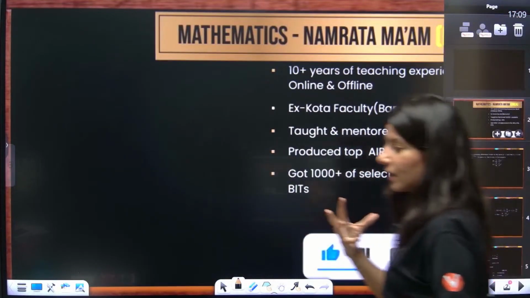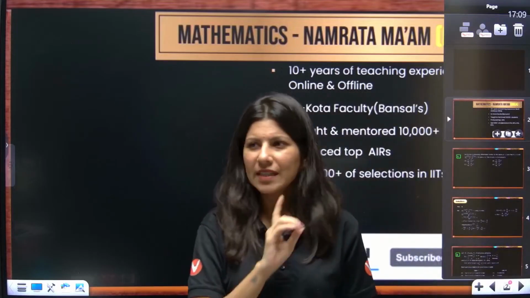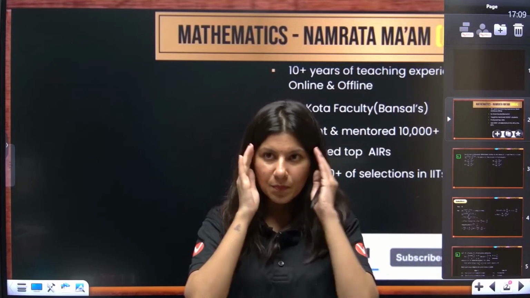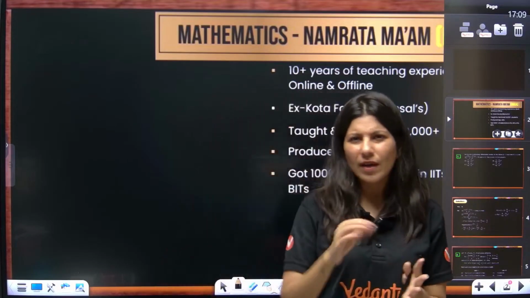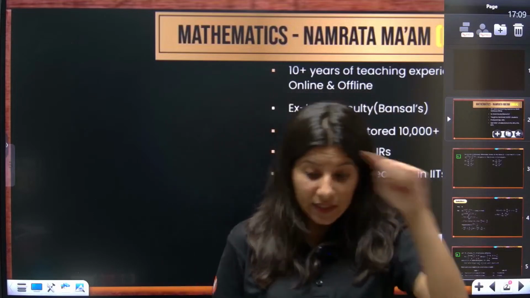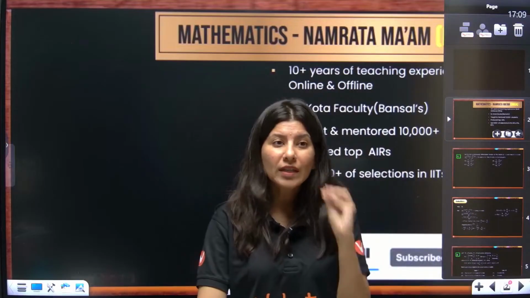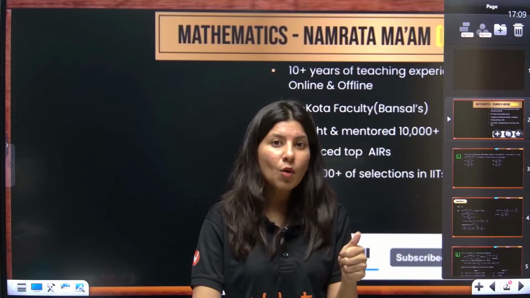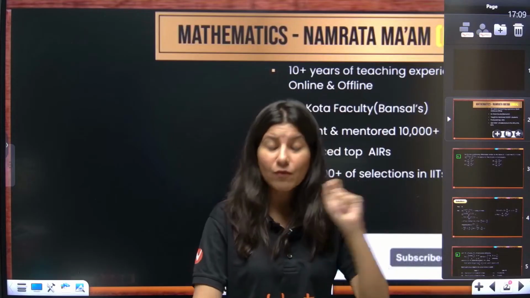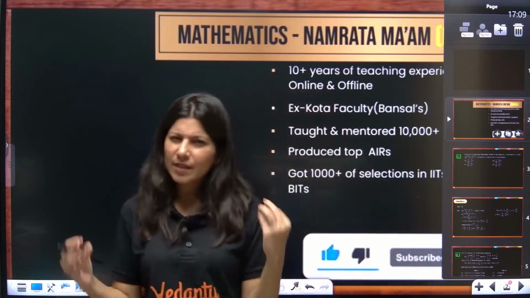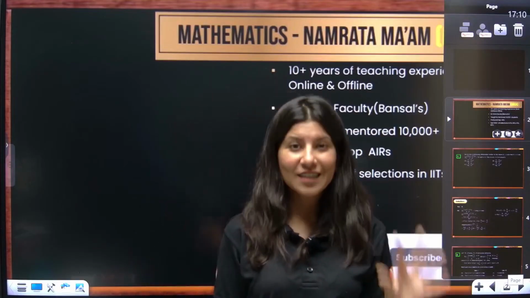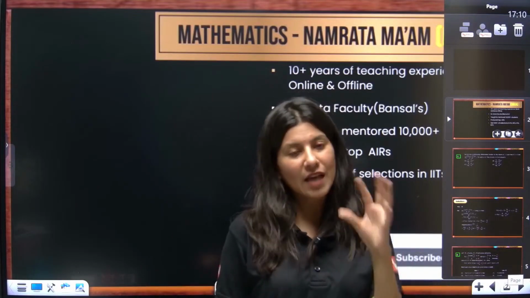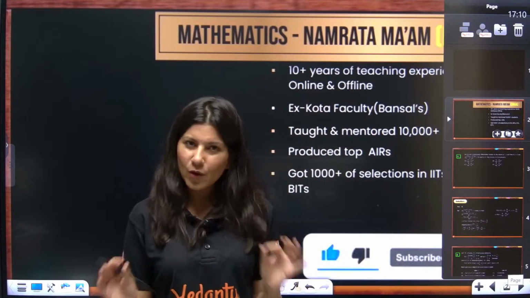Before I start, about the session duration you always ask: please be mentally prepared that we are not going to take more than 1 hour 10 minutes to 1 hour 15 minutes. For this time you need no distraction. You need your water bottle, your pen and paper, because I want you to solve each and every question with me. Tell your siblings, family members or neighbors to give me 1 hour 15 minutes, because I am here to solve JEE Advanced questions. I hope the agenda is clear.